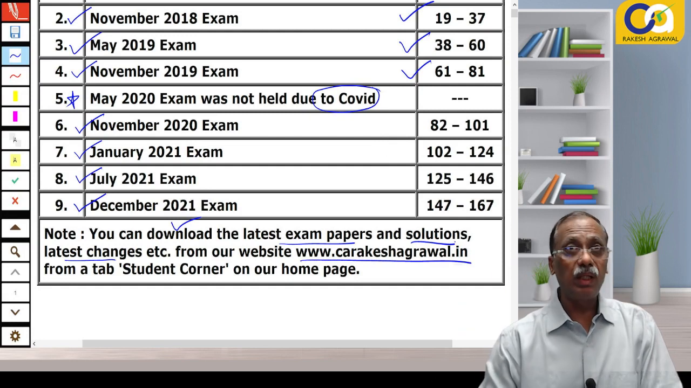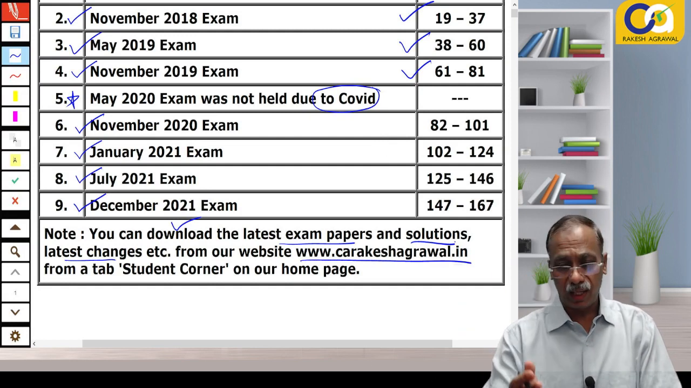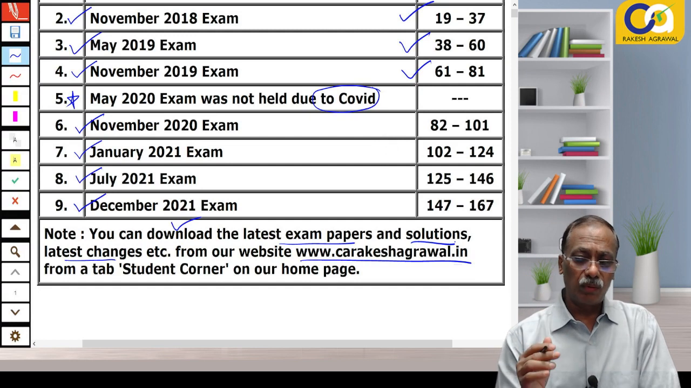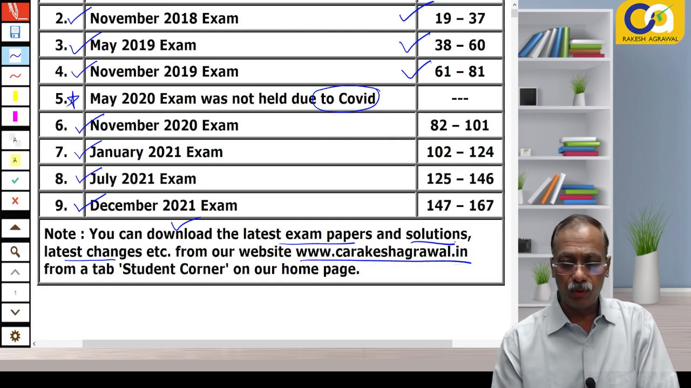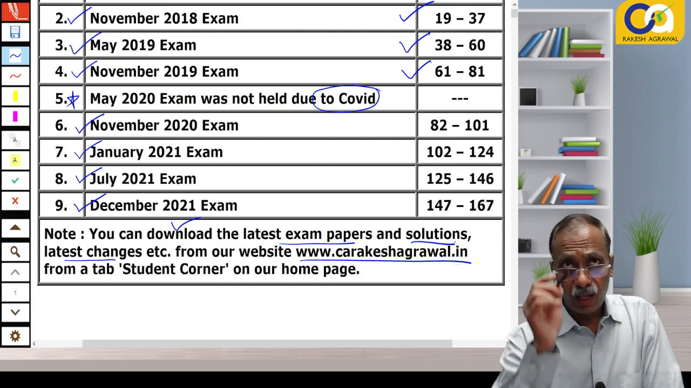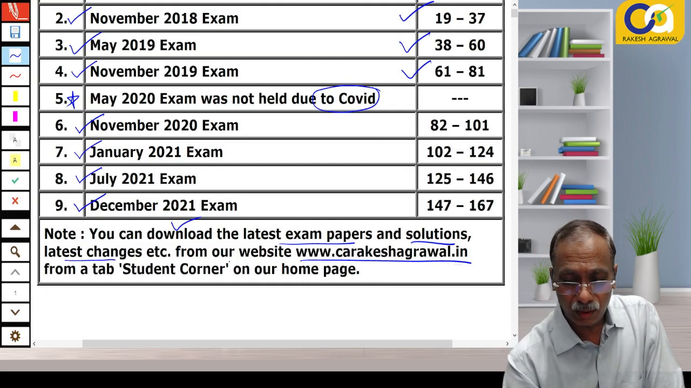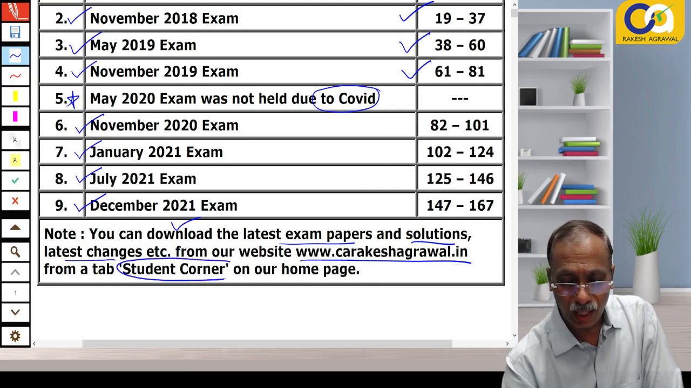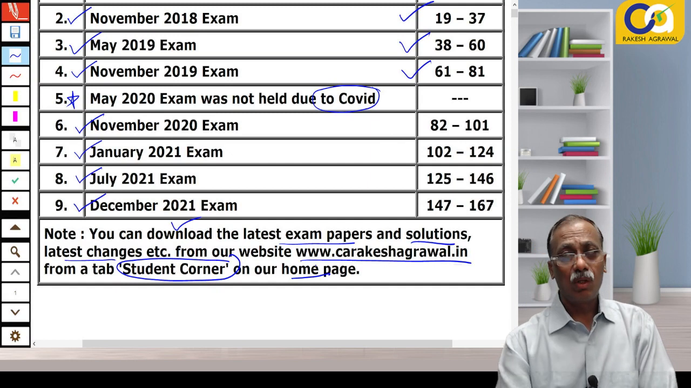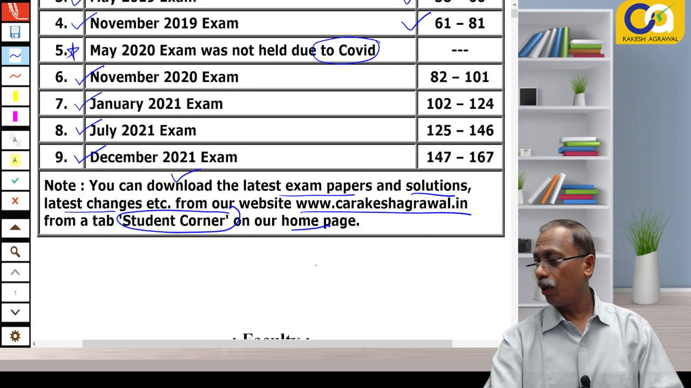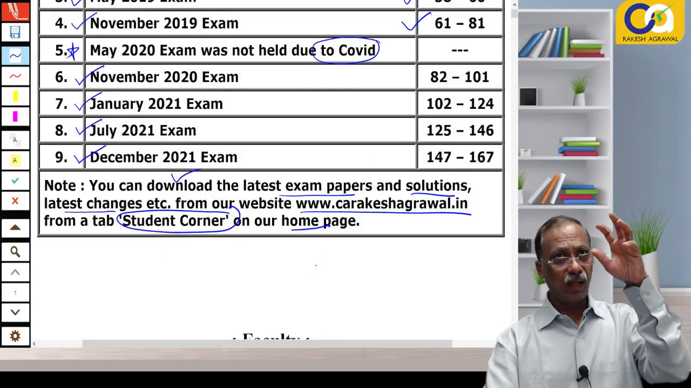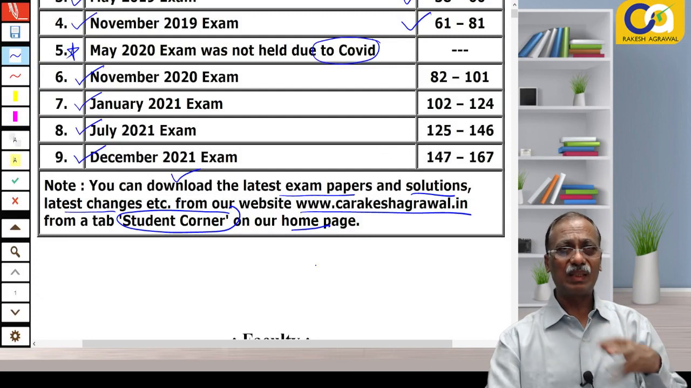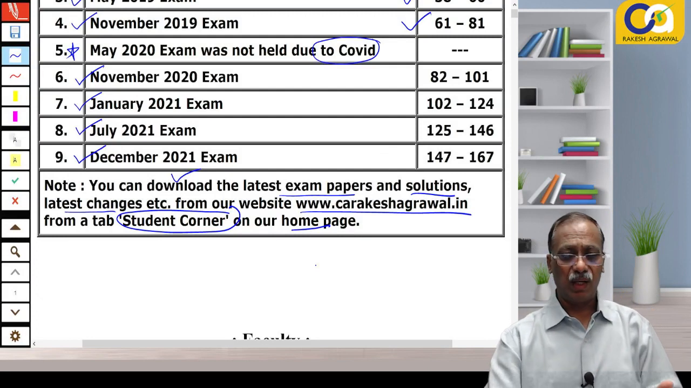Generally, I upload the suggested answers whenever I prepare them. So the questions along with the answers are on my website, www.carakeshagrawal.in. On that website you will find a Student Corner tab on our homepage. Under that tab you will find all changes and amendments, whatever they are.